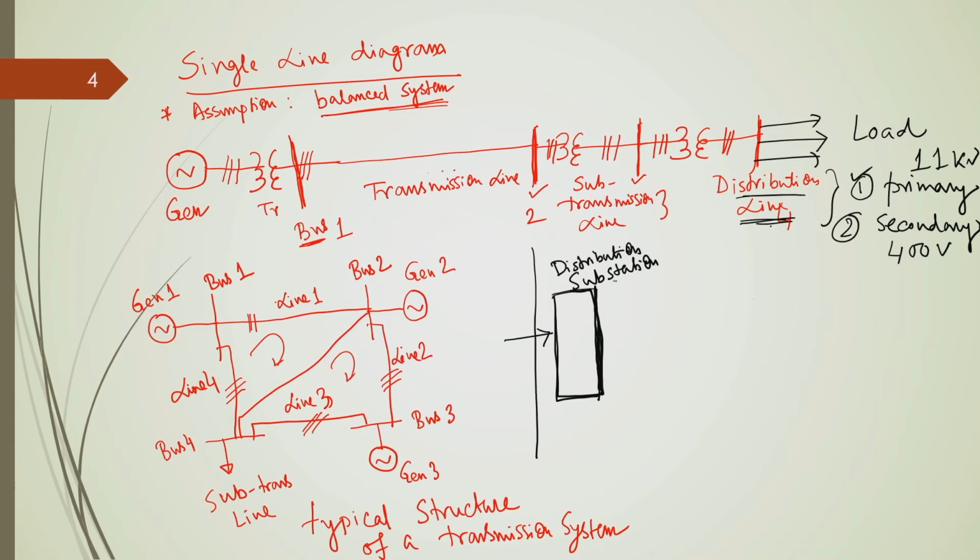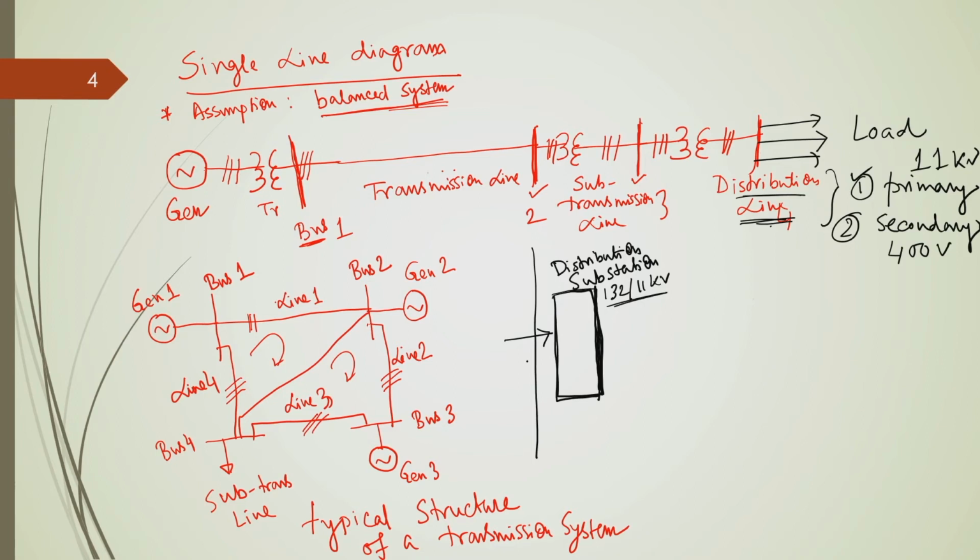Inside this distribution substation, we have different distribution transformers, which transform the subtransmission voltage level to the distribution voltage level. Let us consider 132 by 11 kV transformers. Okay. There might be multiple transformers, which are used to transform this voltage level and to distribute.